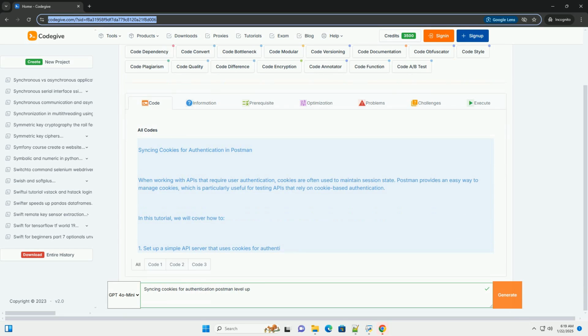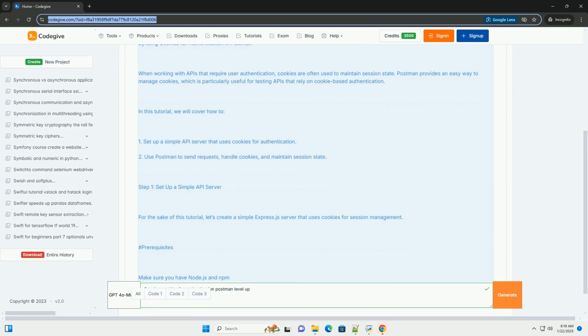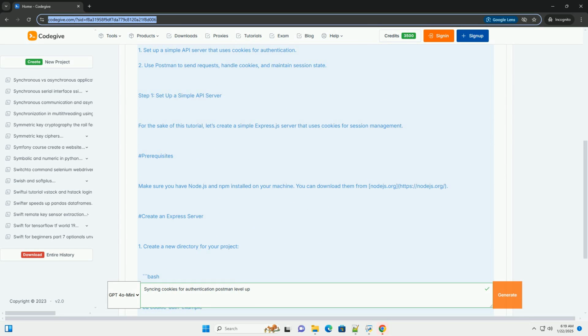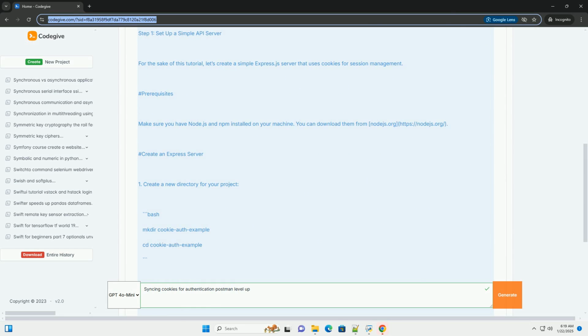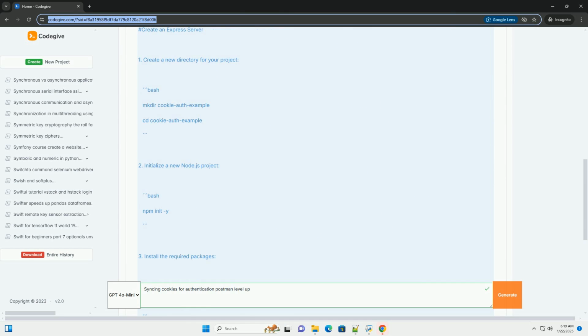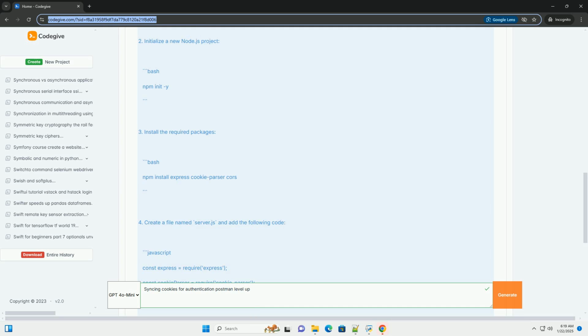Syncing cookies for authentication in Postman. When working with APIs that require user authentication, cookies are often used to maintain session state. Postman provides an easy way to manage cookies, which is particularly useful for testing APIs that rely on cookie-based authentication.